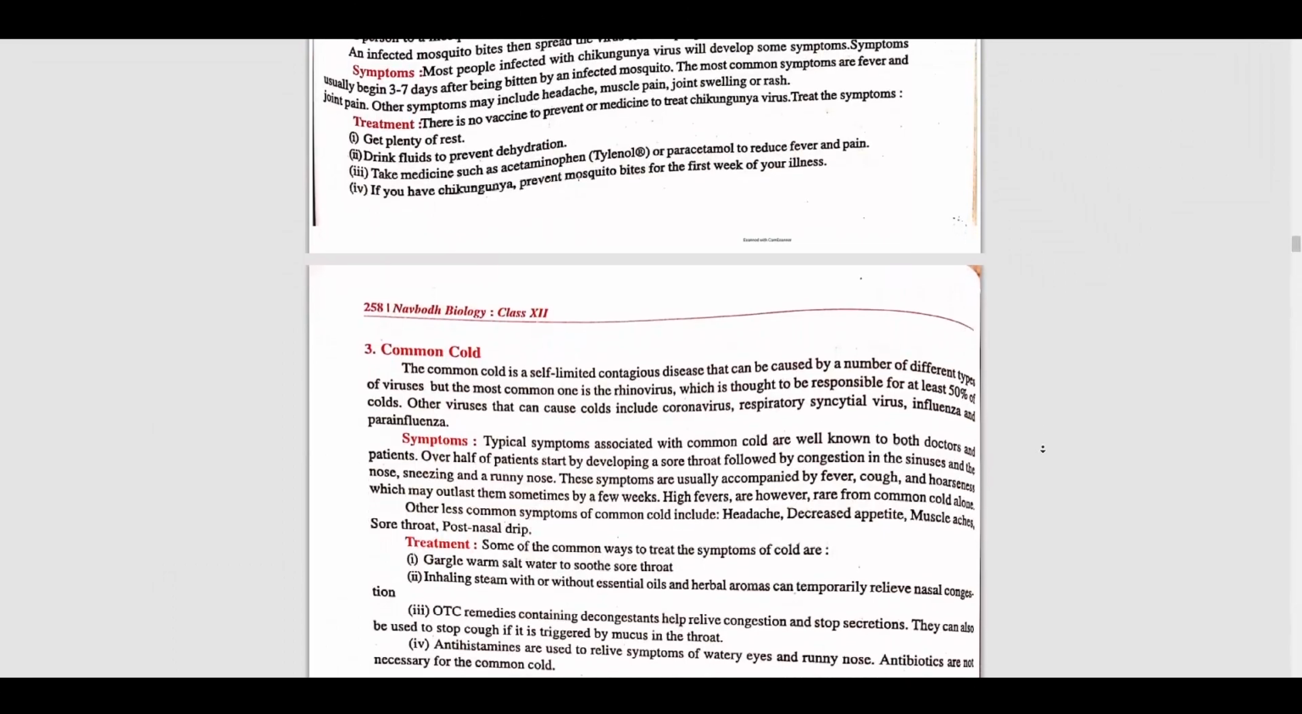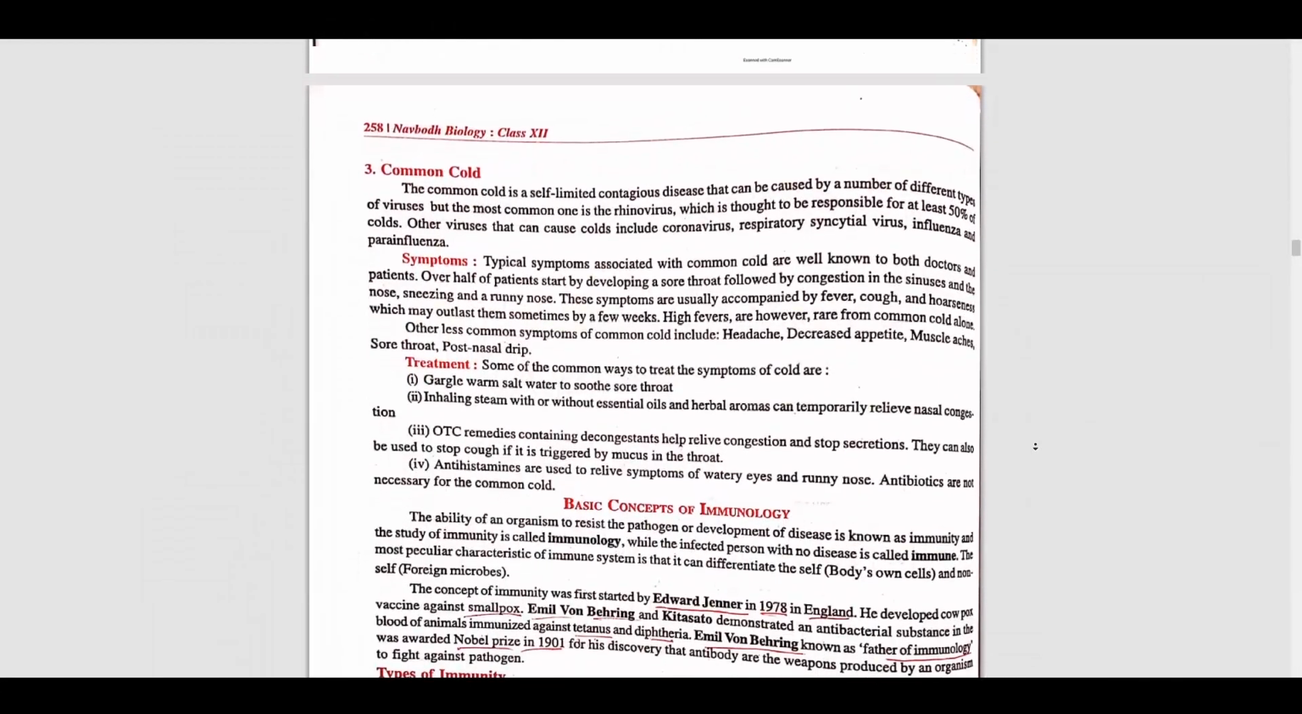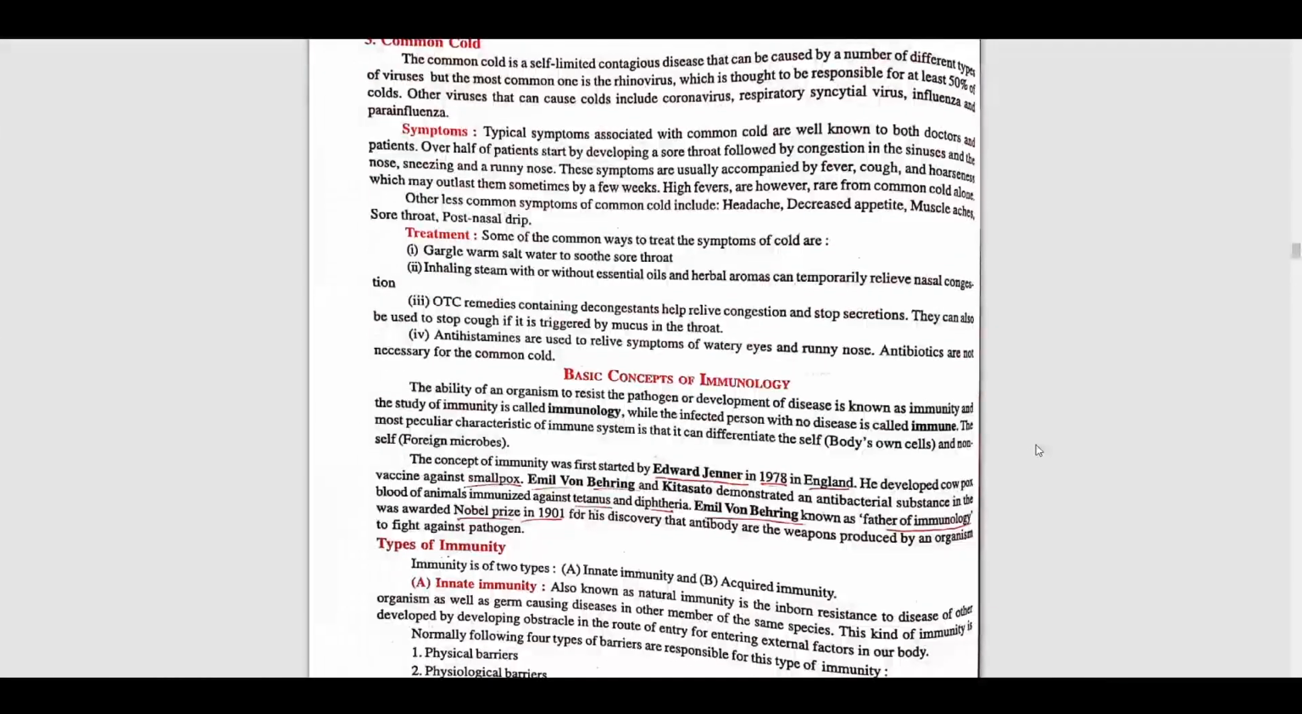The common cold is a self-limited contagious disease that can be caused by a number of different types of virus, but the most common one is rhinovirus, which is thought to be responsible for at least 50% of colds. Other types of virus that we have are coronavirus, respiratory syncytial virus and parainfluenza.